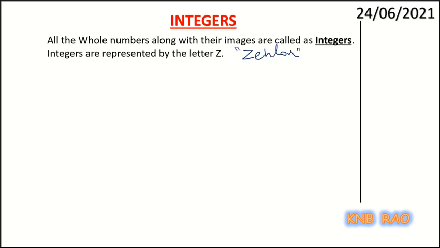Do you know what is the meaning of the word Zahlen? Zahlen is a German word which means to count. In German language, to count is said as Zahlen.